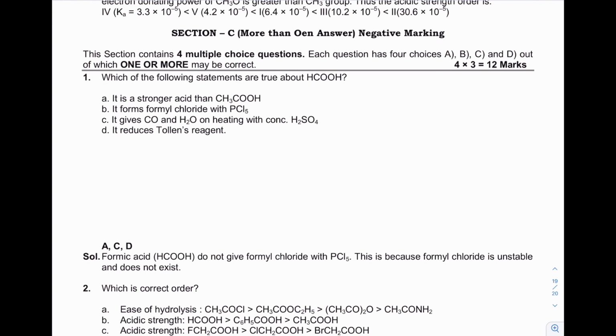Next question, more than one answer. Which of the following statements are true about formic acid? It is stronger than, yes, because methyl exerts plus I effect. It forms formyl chloride with PCl5. No, because formyl chloride is unstable. It readily breaks into CO plus HCl. It gives CO and H2O on heating with concentrated H2SO4. Yes, sulfuric acid causes dehydration and the product will be CO and H2O. And yes, it is a reducing agent and will reduce Tollens reagent. So A, C, D will be correct.